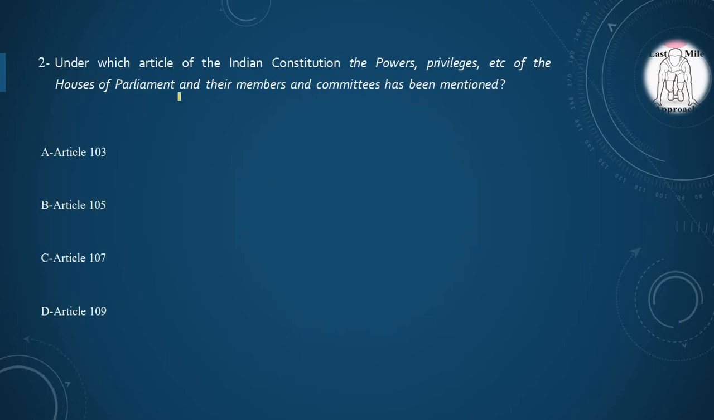Moving to our second question, under which article of the Indian Constitution are the powers, privileges, etc. of the Houses of the Parliament and their members and committees mentioned? Option A Article 103, Option B Article 105, Option C Article 107, Option D Article 109, and the correct option is option B Article 105.